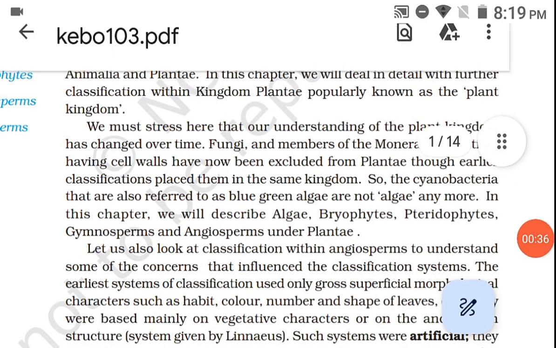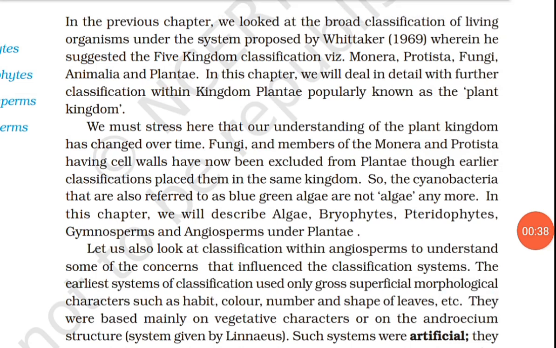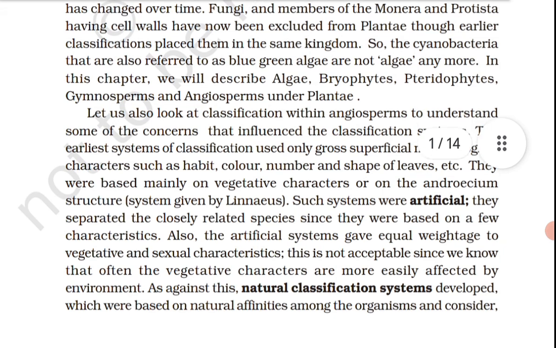Let us also look at a classification within angiosperm to understand some of the concerns that influenced the classification system. The earliest system of classification used only gross superficial morphological characters such as habit, color, number and shape of leaves, etc. They were based mainly on vegetative characters or on the androecium structure system given by Linnaeus. Such systems were artificial. They separated the closely related species since they were based on a few characteristics.